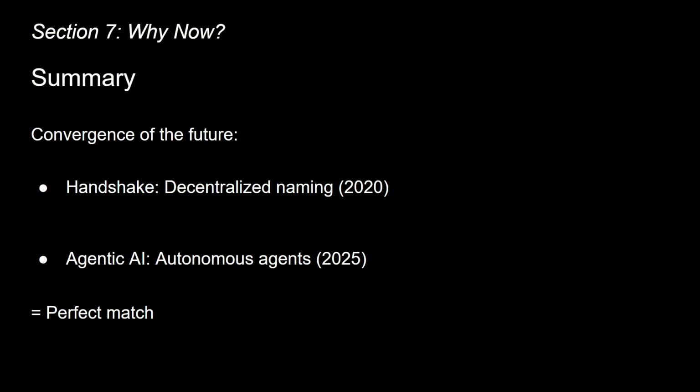Let me bring this all together for you. Handshake was built to decentralize internet naming. It launched in 2020 with permissionless ownership and censorship resistance. Now, in 2025, Agentic AI needs exactly what Handshake provides: permanent, self-owned, and verifiable identity that no platform can revoke. This isn't coincidence, this is convergence.